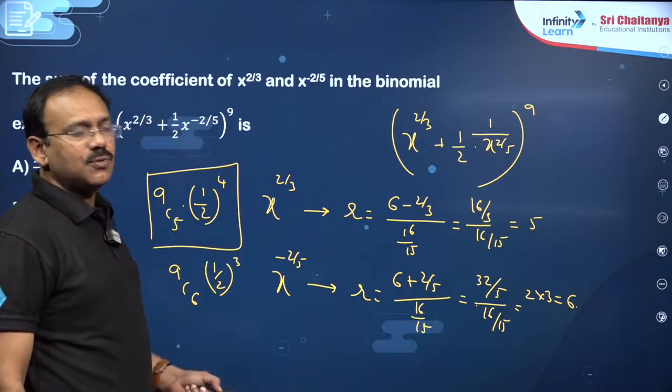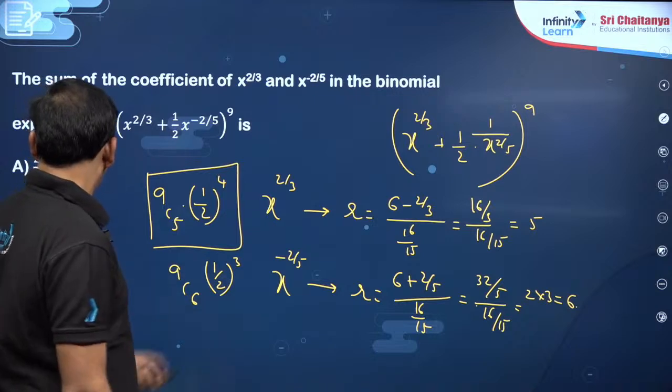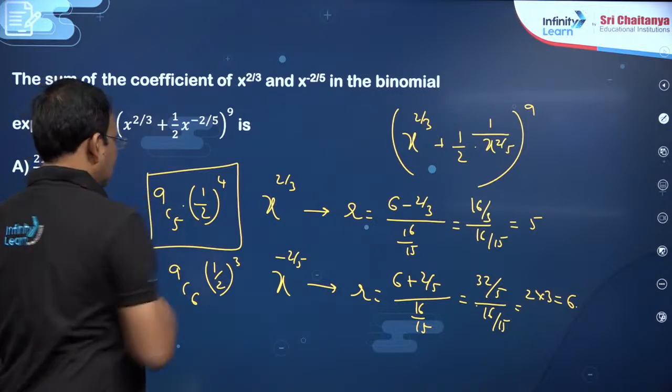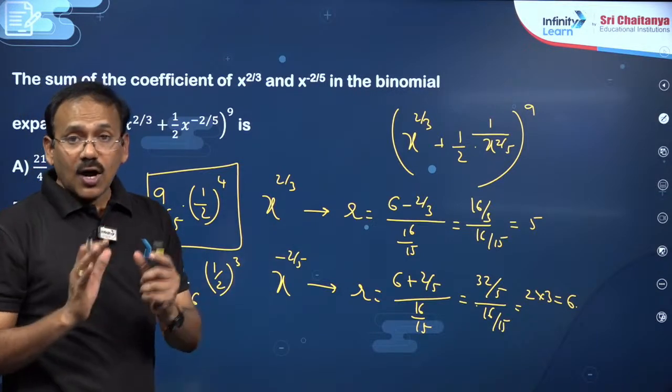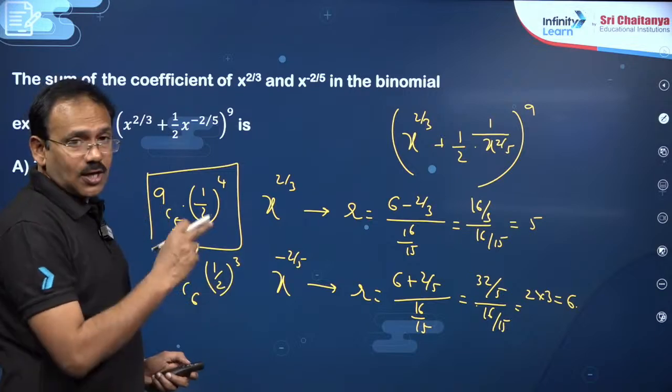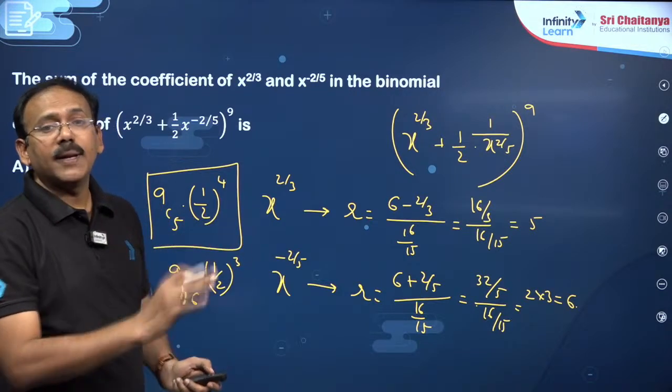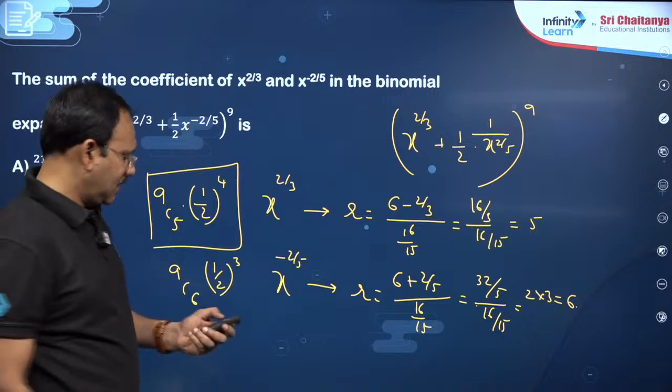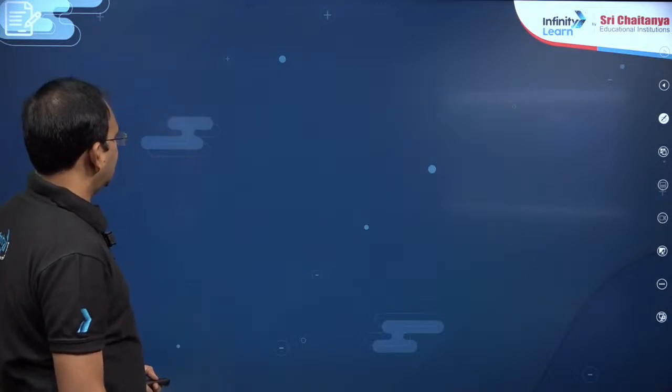So the sum of these two he is asking. That's it. That you need to find. You will get 21 by 4. Just simplification only. So to answer this question, whatever shortcut I have given, the same thing you have to apply 2 times. That's it. Okay. Right. The next, my dear friends.